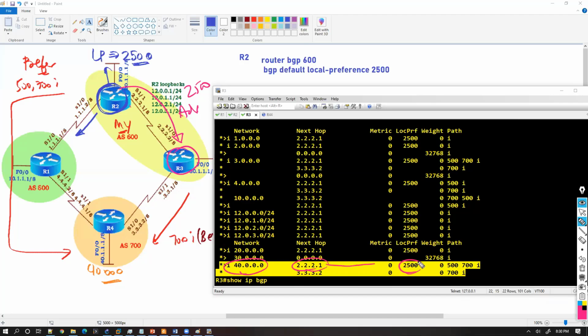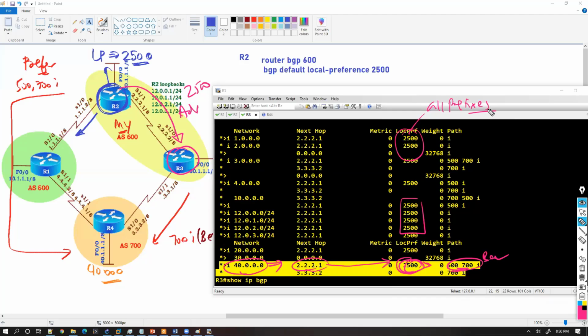It's coming from this neighbor, and you can see this is my preferred best route. And the reason, even though higher is because it is using based on the local preference which is being applied. Of course, it is applied for all the prefixes because I did not specify anything here.